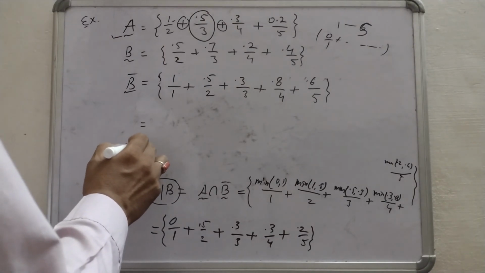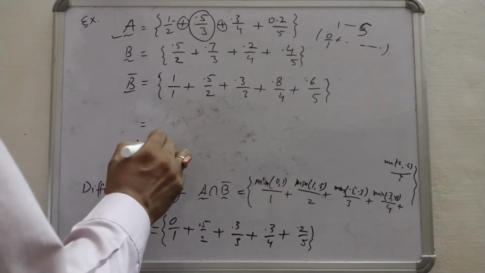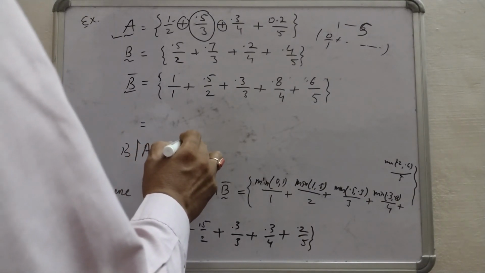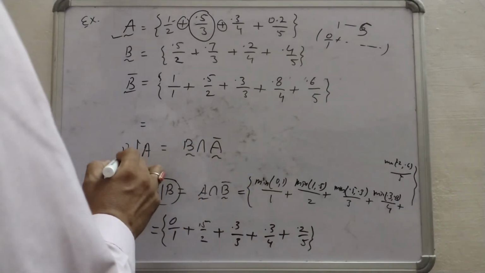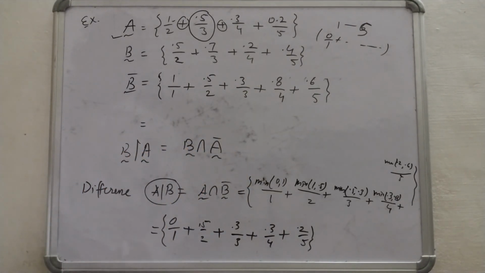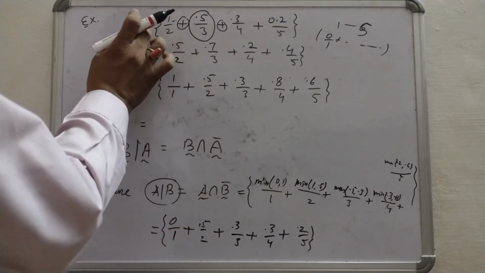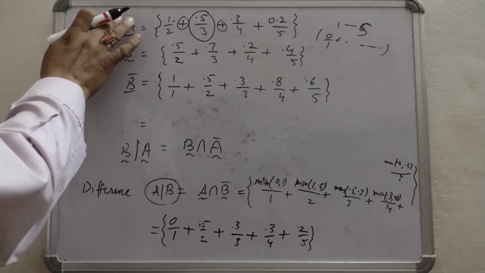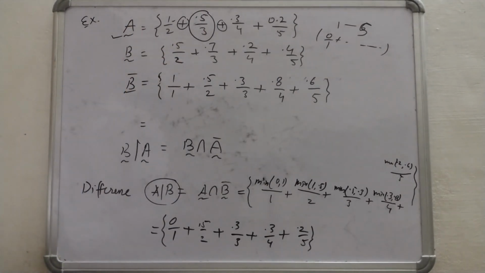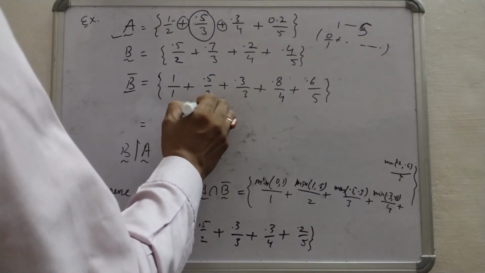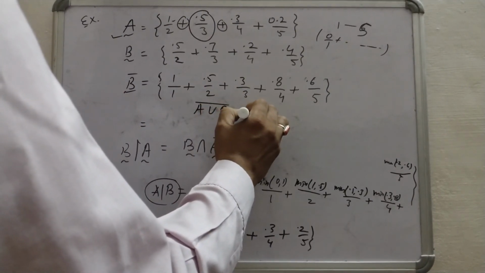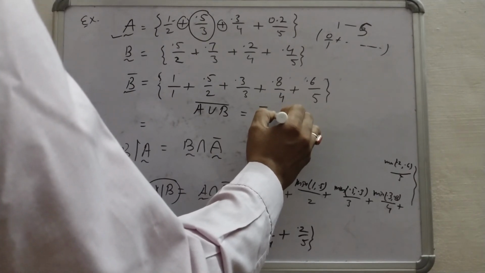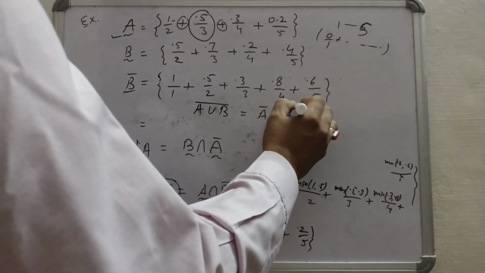Similarly we can calculate B difference A. For this you have to calculate B intersection A's complement. To find this, first calculate the complement of A and then find its intersection with B. Similarly, to verify De Morgan's principle, you have to calculate (A union B) complement equals A complement intersection B complement.